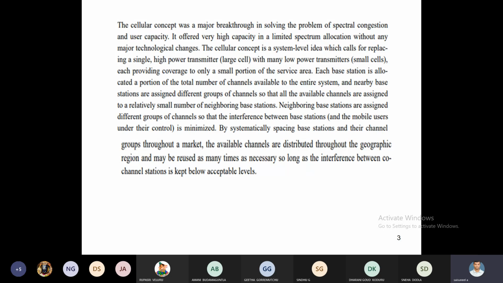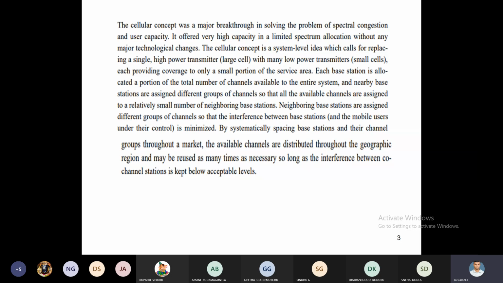Here comes the cellular concept. For a large cell, a single base station, that is a cell phone tower, can cover a large area, which means we use high power transmitters at the base station. For small cells, where less area has to be covered, we use low power transmitters.